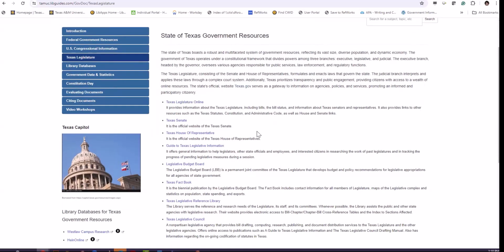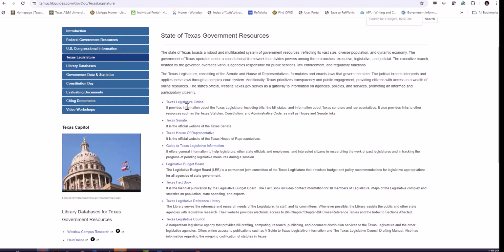Through this website, you can get information about the Texas legislature, including bills, the bill status, and information about Texas senators and representatives. This website also provides links to other resources such as the Texas statutes, constitution, and administrative code, as well as House and Senate links.